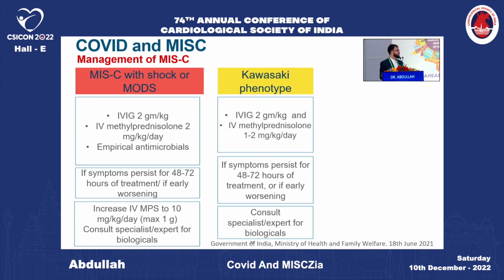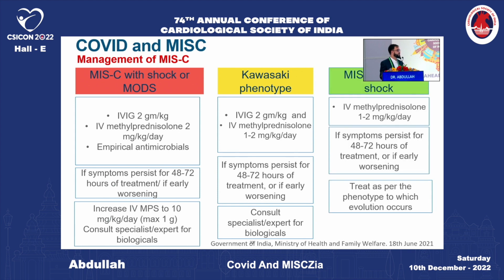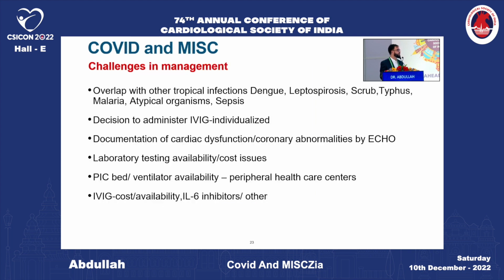And if the patient has a Kawasaki phenotype, then we will start with IVIG and methylprednisolone, and we can also consider biologicals in these patients. And if the patient is without shock, then without IVIG, we can go ahead with methylprednisolone.